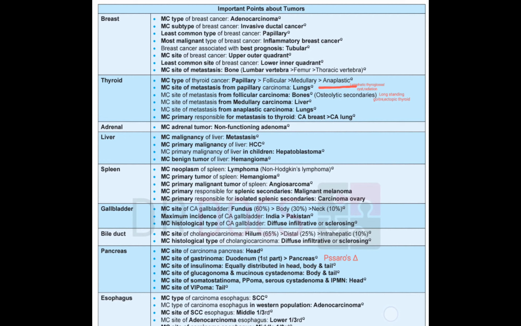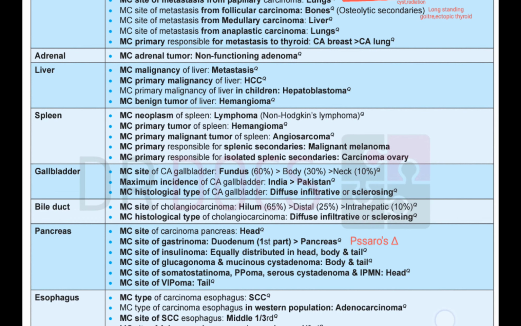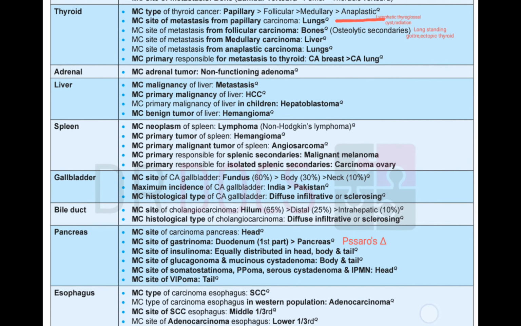Then we have specific tumors and the specific sites. First, we will be studying what is there in the head. In the head, we have somatostatinoma, PPoma, serous cystadenoma, and IPMN. These four are in the head. And in the tail resides the VIPoma. Okay.